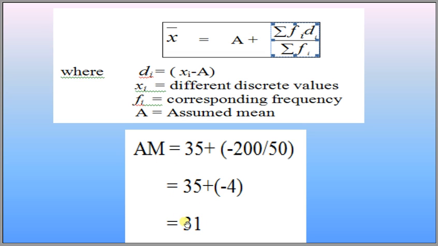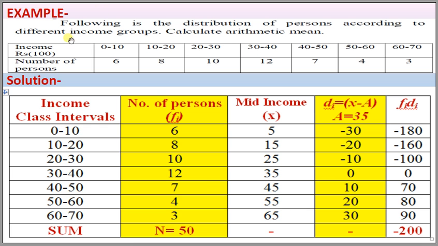This is the average income of the group. Thus, the average income of the group of 50 persons is 31 rupees. This is an example having continuous class intervals, and we get the value of x bar as 31 rupees.